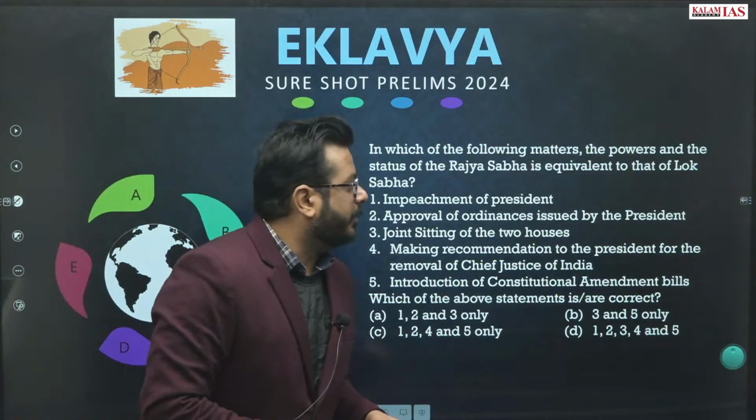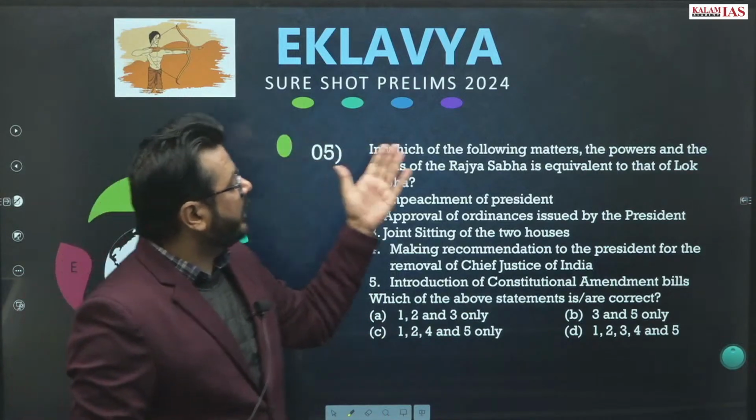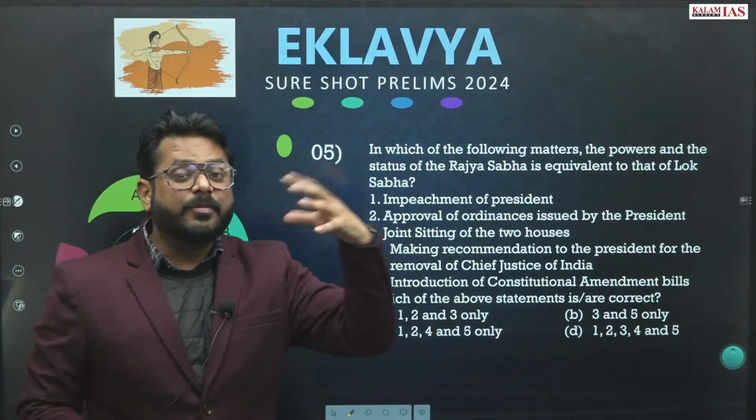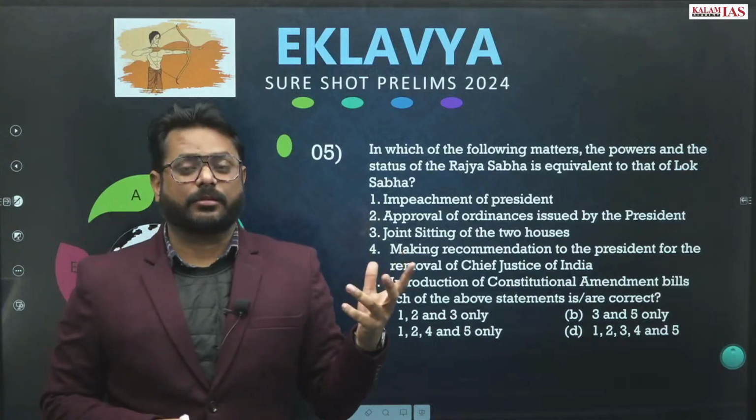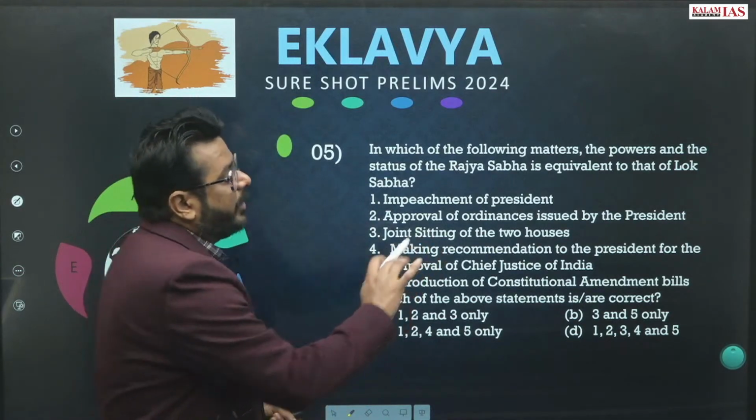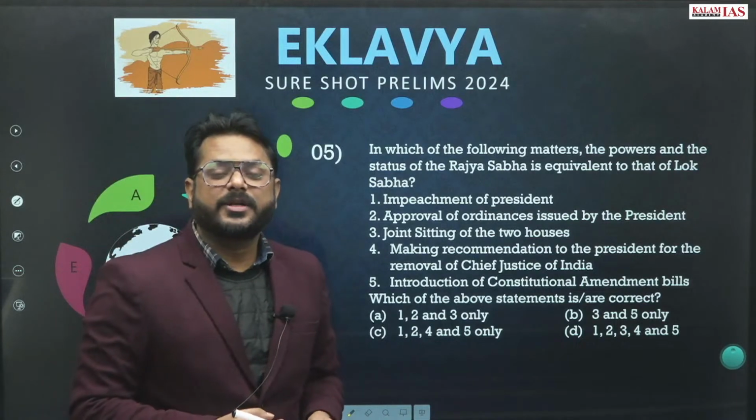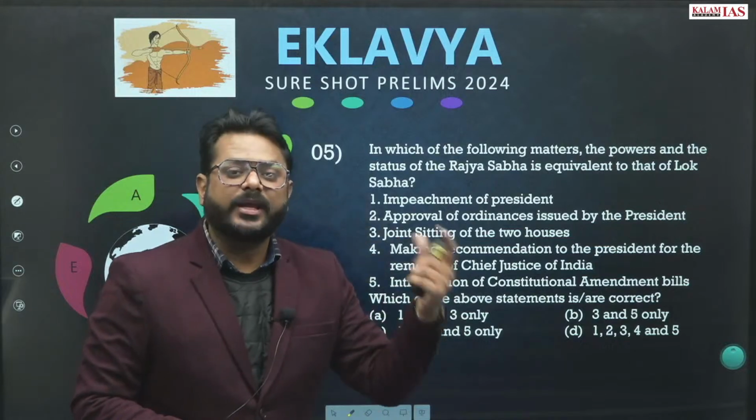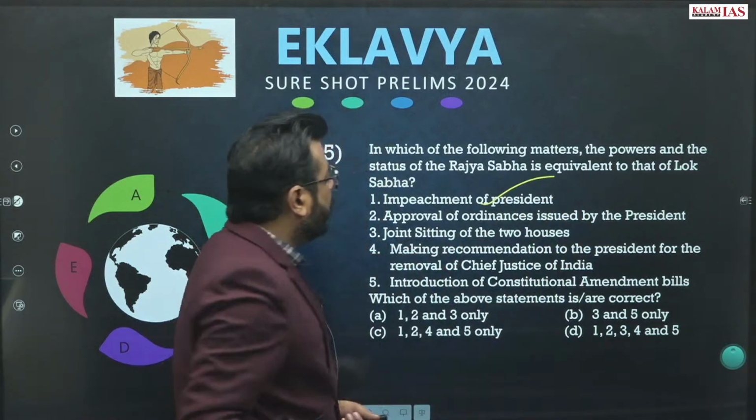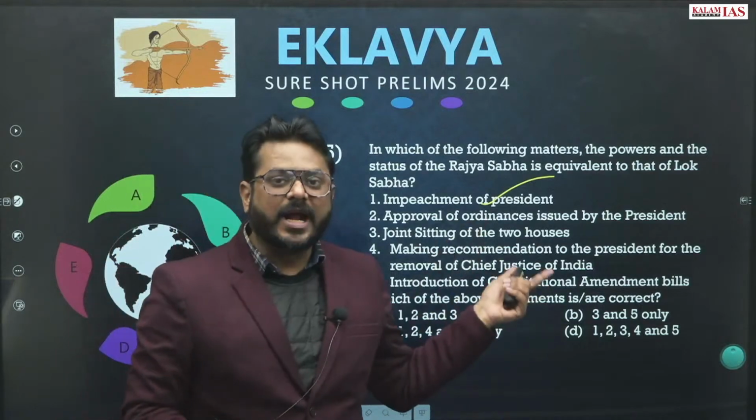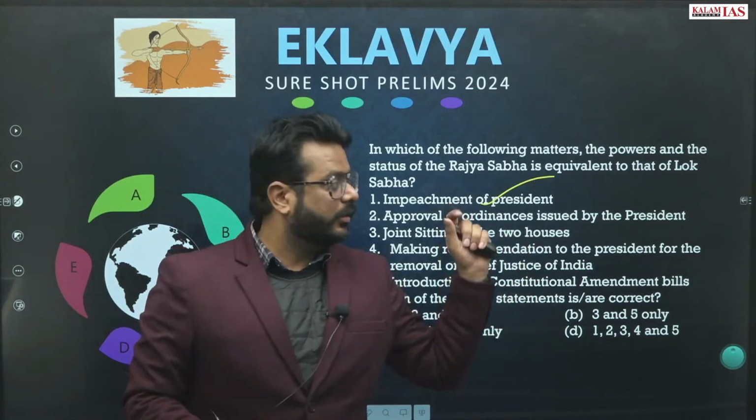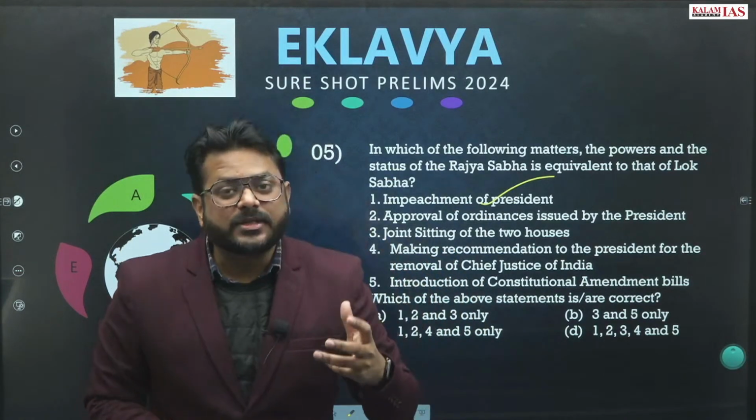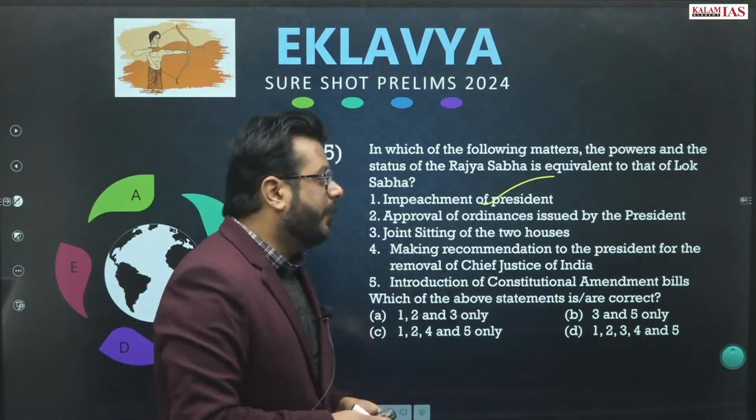Question number 5. In which of the following matters is the power and status of the Rajya Sabha equivalent to that of the Lok Sabha? Impeachment of the President, yes. During the impeachment of the President, both have equal power. The resolution for the impeachment of the President can come from any house. Approval of the ordinances issued by the President, yes, for that also each house is equal, because the ordinance has to be ratified by both houses, the Lok Sabha as well as the Rajya Sabha.